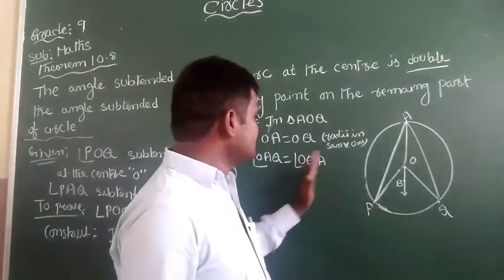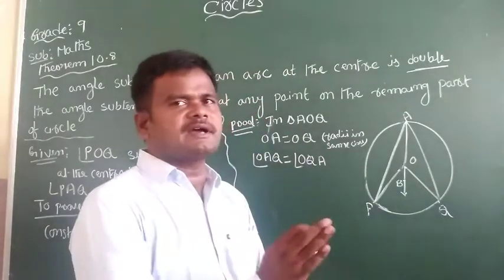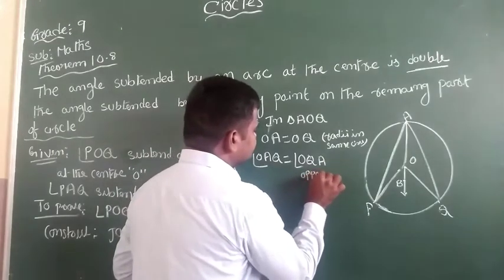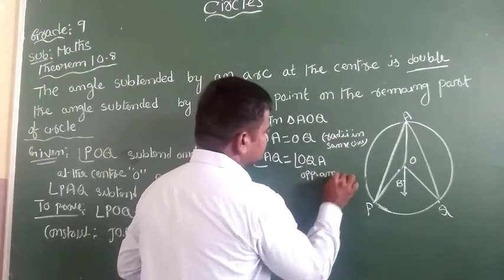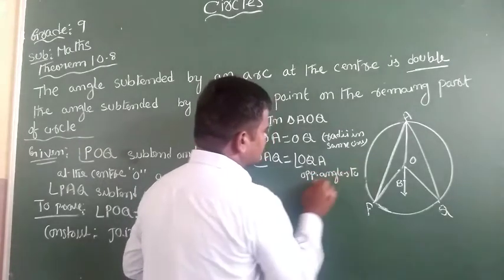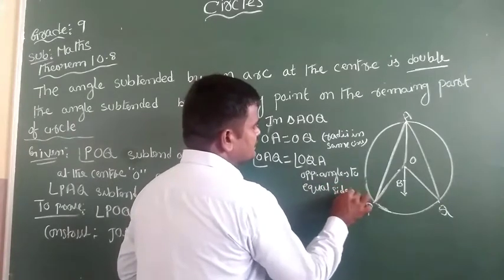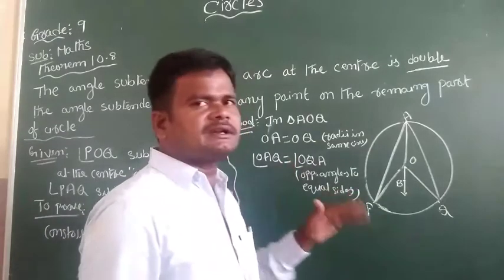What is the reason here? Angles opposite to equal sides are equal.